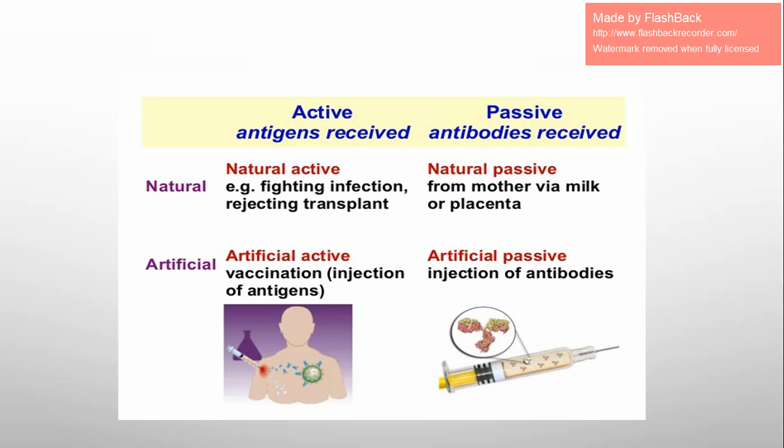They get the pathogen inside their bodies naturally, and their body now is making antibodies against it. That's why they may feel fever and other symptoms. It takes time to fight, and some people cannot fight it if they have a weak immune system. So active is when you get the pathogen itself, either naturally when you catch the disease from the environment, or by vaccine.